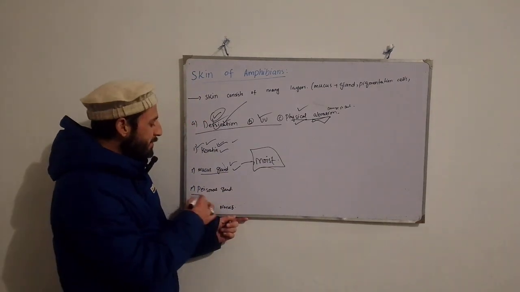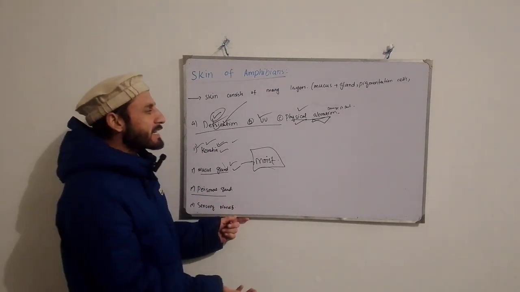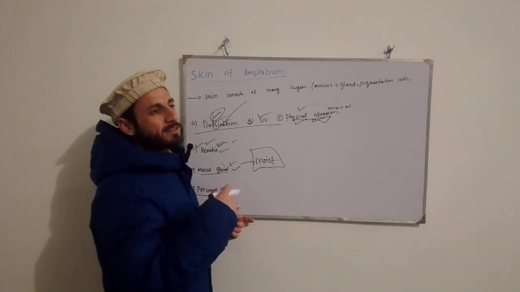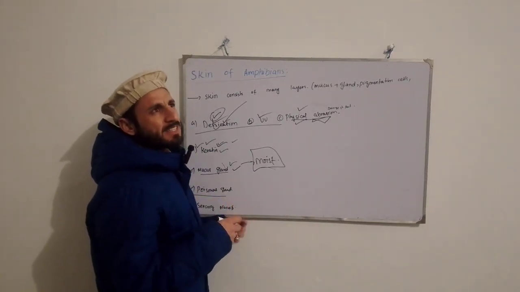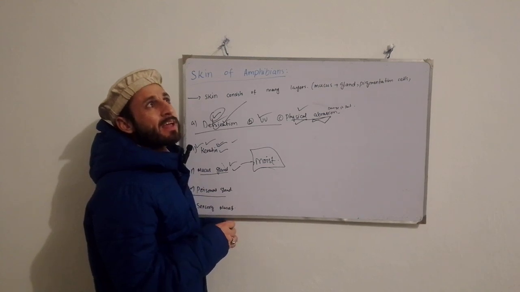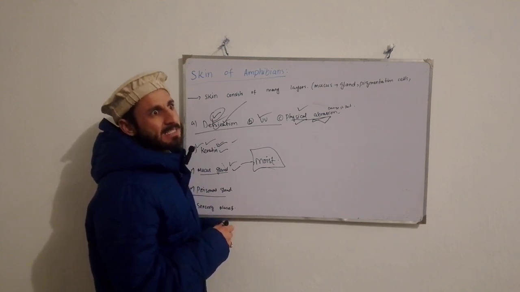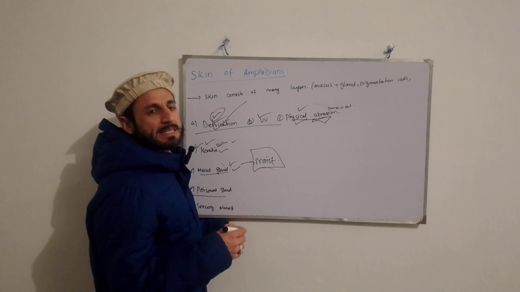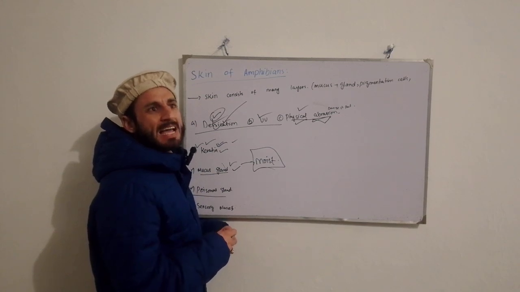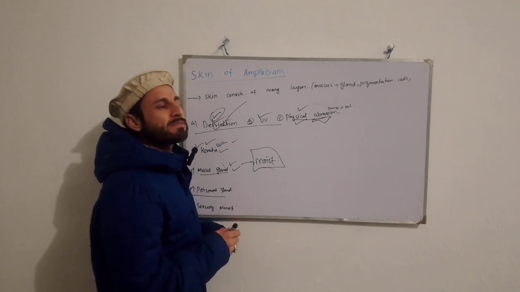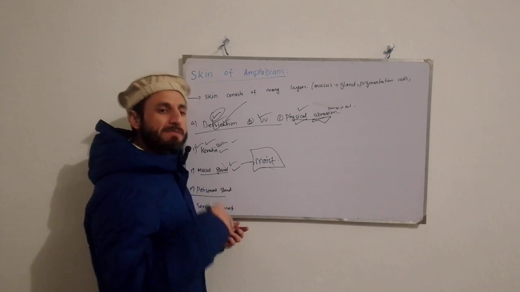And the third we have is poisonous glands, right? What is the function of poisonous glands? As we discussed earlier in bony fishes, they also secrete a poisonous, alkaline, irritating mucus which helps protect them from different predators.